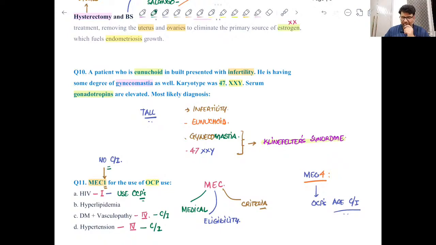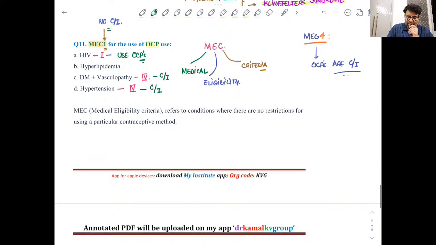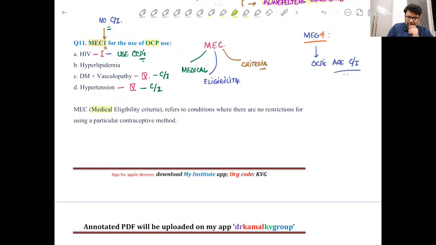So MEC1 is medical eligibility criteria. Now this refers to conditions where the contraceptive method can be used or not, and especially in relation to category 1, right?